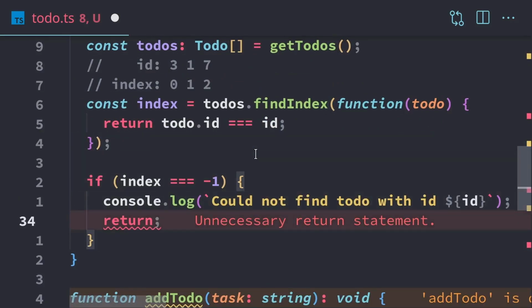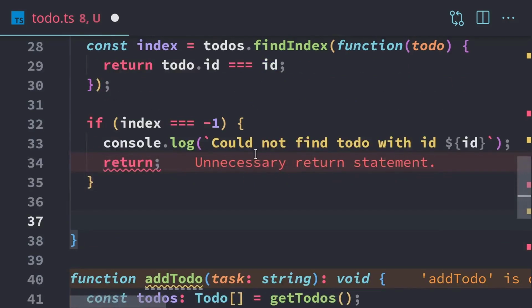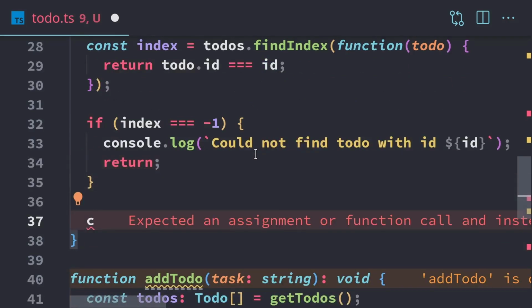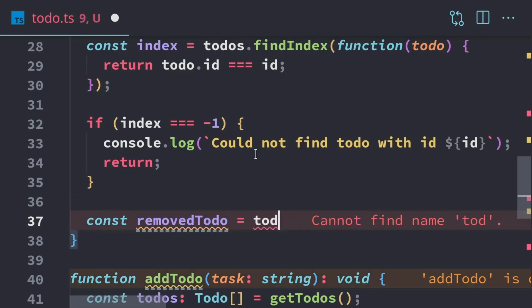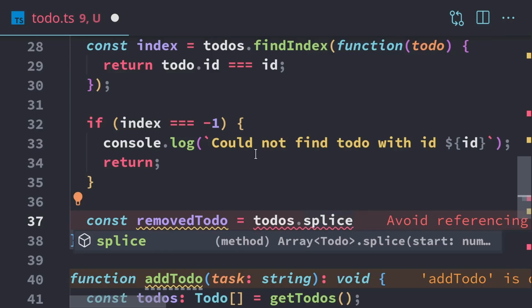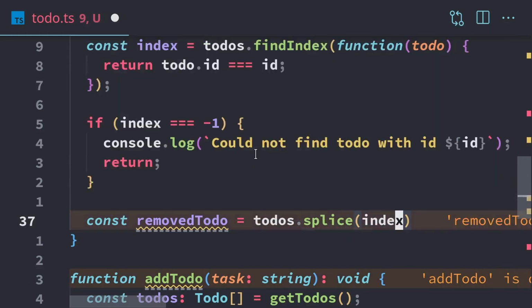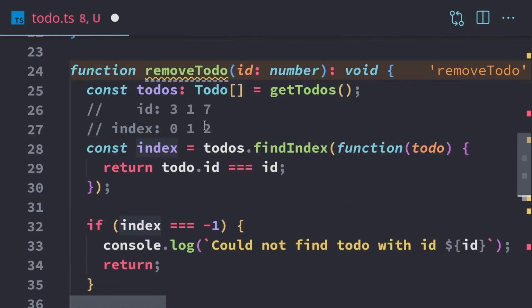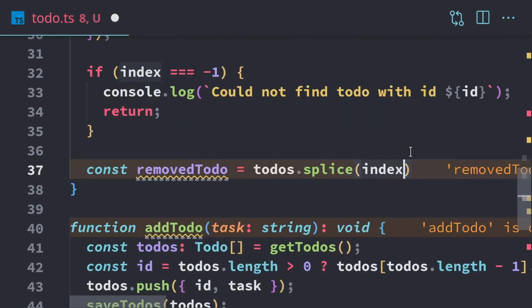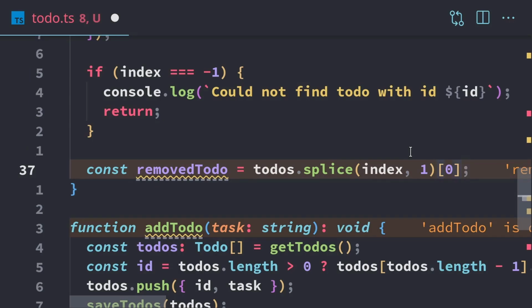If it's not -1, then we're going to remove the to-do from the to-do array. To do that, we're going to create a new variable first. It's going to be called removedTodo. We're going to use the splice function. We're going to splice the to-dos array, and we're going to start with the index. So if, for example, the index is 2, we're going to start at that index and take one item at that index, which is the one to-do we want to remove. That's going to make a new array. We're just going to take that first item in that array, which is index 0, and take that out. The reason we're taking it out is because I actually want to log to the terminal the data that was removed.